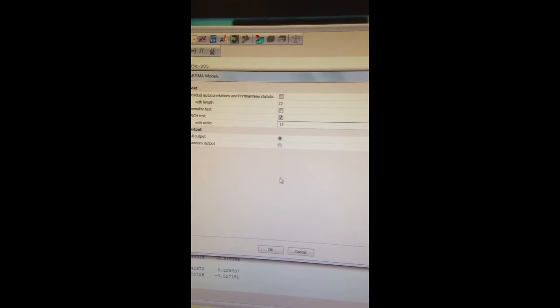With the order, since you use monthly data, we just try 12. And here you get a significant result. The significant result of this ARCH test suggests there exist ARCH effects. Next step, we are going to construct a GARCH model.